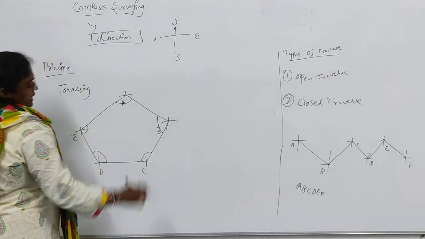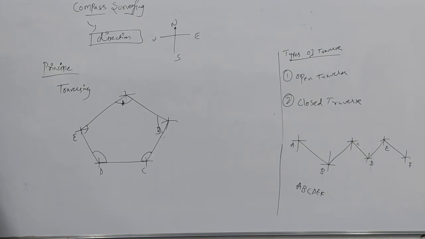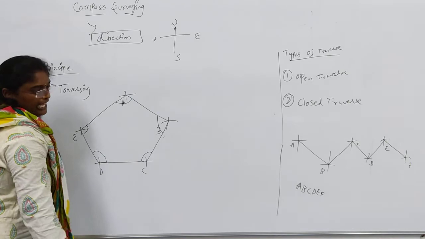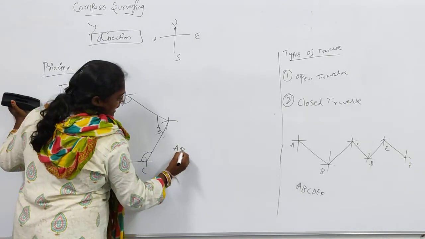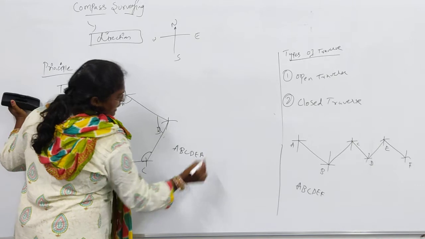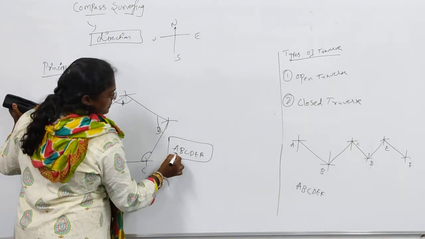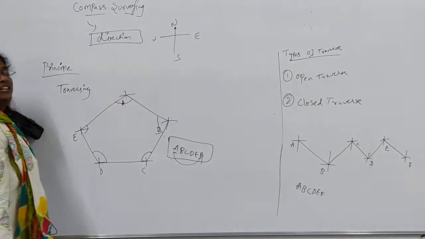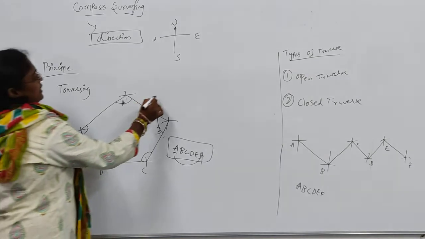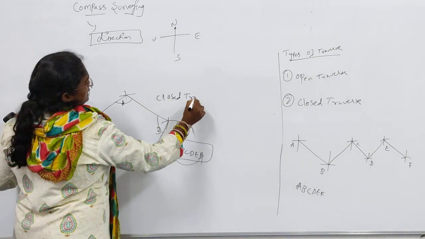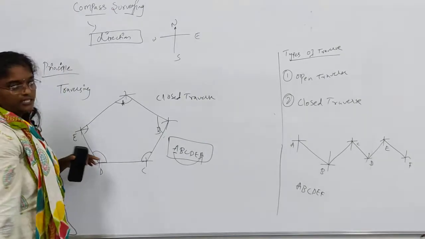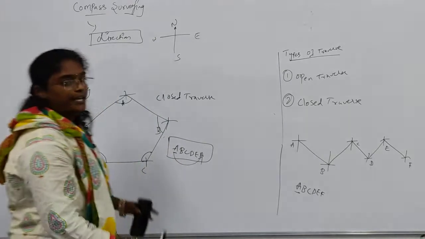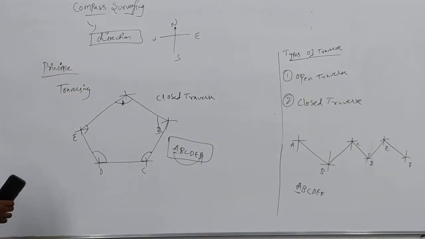Other than the triangle, whichever figure is formed, it is formed by traverse only. These are all the interior angles, and this traverse will be A, B, C, D, A. The starting point becomes the ending point. The starting point should meet the end point, that is the closed traverse. And in the open traverse the starting point never meets the end point. This is called the traverse.